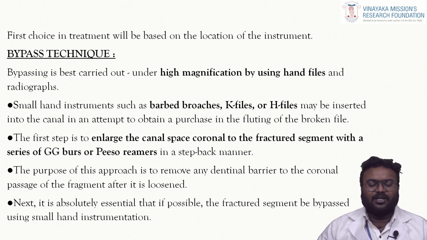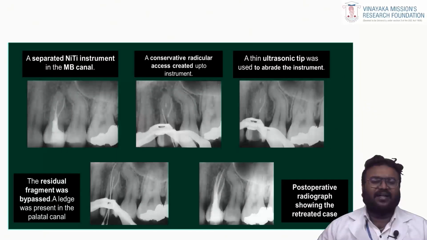Next, it is absolutely essential that the fractured segment be bypassed with the smaller size instruments, then going on to a bigger size instrument. Starting with a bigger size instrument will not give you favorable results of bypassing, so you have to start with the smaller size instrument. This is a case where an instrument is separated in the mesiobuccal canal, and you can see the Gates Glidden drills or piezo reamers are used